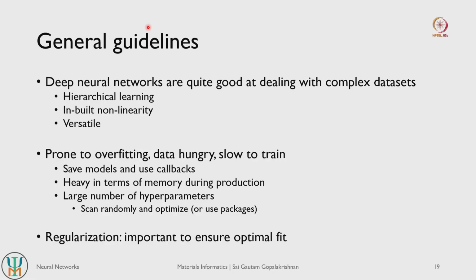So just to give a set of general guidelines. Deep neural networks are quite good at dealing with complex data sets. They have hierarchical learning that is inbuilt. They have inbuilt non-linearity and they are quite versatile as well, but they are prone to overfitting. They normally require a lot of data to train to become stable models, and they can be slow to train as well.